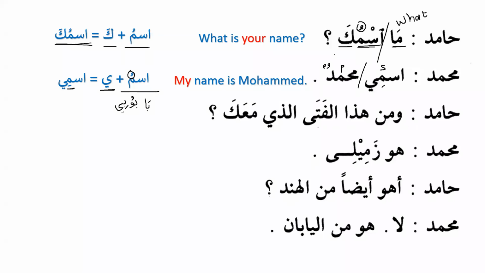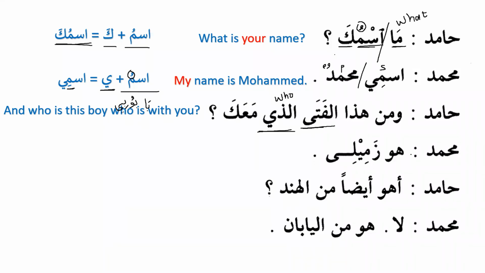Hamidun: wa man hadha al-fata alladhi maka? And who is this young boy who is with you? Okay, does anyone remember alladhi? What kind of noun is this and what does it mean? Alladhi, it is ismul mawsul, right? It is ismul mawsul and it means who when we use it for a person, and fata means a young boy, right? Excellent. So wa man hadha al-fata alladhi maka, and who is this young boy who is with you?